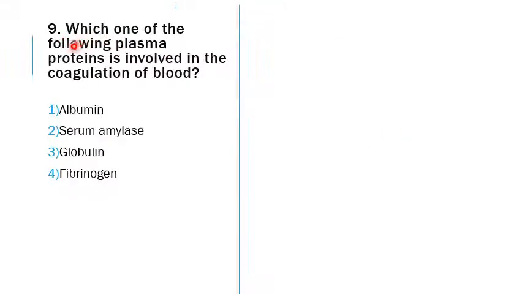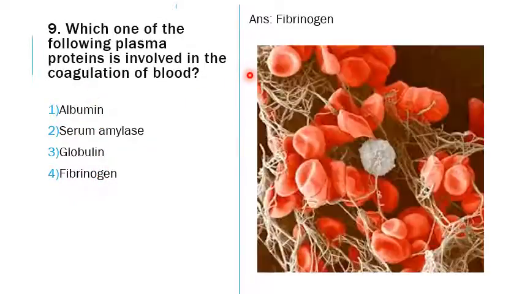Ninth one, which one of the following plasma proteins is involved in the coagulation of blood? Coagulation is the clotting. Which one is involved in clotting? That is the fibrinogen. The options are albumin, serum amylase, globulin and fibrinogen. The answer is the fibrinogen. If you can see the fibers here, actually fibrinogen is converted to fibrin by the enzyme thrombin, and it then further becomes a stable form, and it entangles all the RBCs.